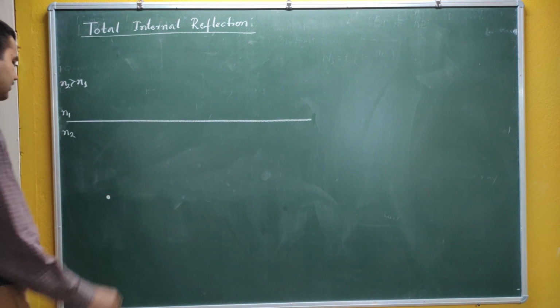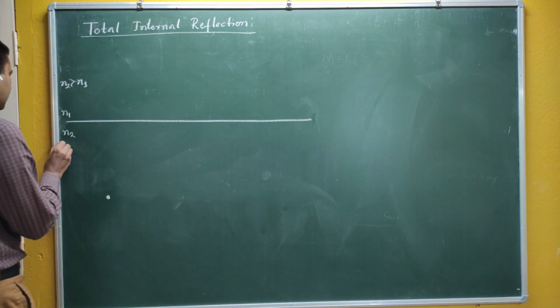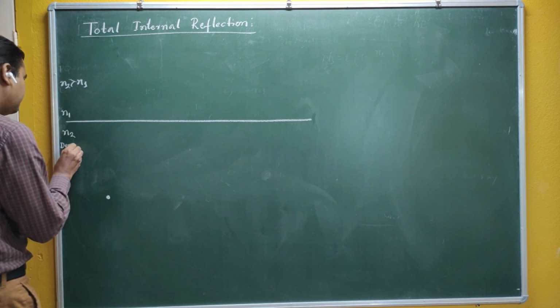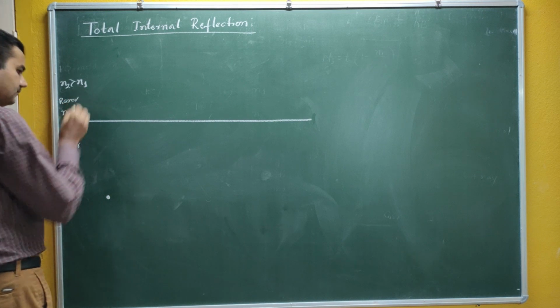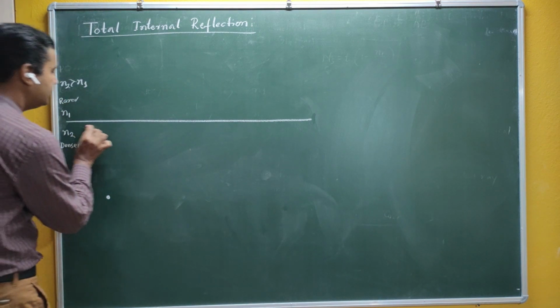You can see here, your first medium should be denser and the second medium should be rarer. So this should be a denser medium.